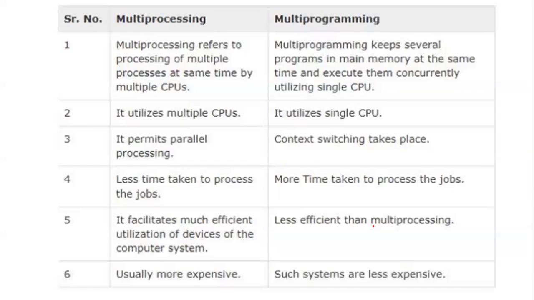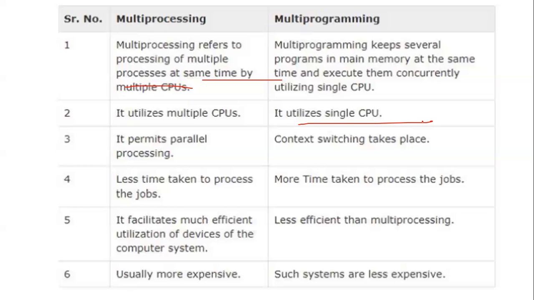Okay. Then we have a concept called multi-processing and multi-programming. Yes, this concept was also in a previous year question, so I've taken this concept. Multi-processing means processing multiple tasks at the same time by the CPU. Whereas multi-programming means several programs are executed at the same time utilizing the CPU. Multi-processing uses multiple CPUs, whereas multi-programming uses a single CPU.